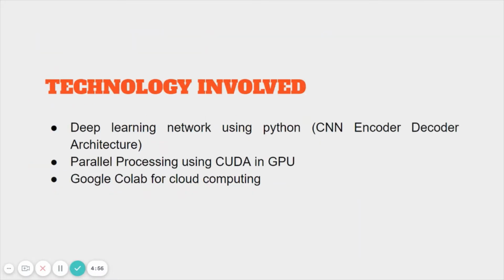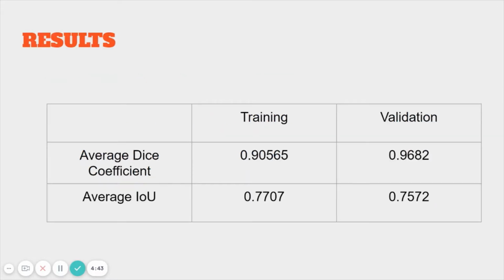We have implemented the architecture using a neural network in Python. Parallel processing has to be used to implement the N4ITK algorithm using CUDA in GPU. We've used Google Colab as our IDE. These are the training and validation scores obtained from the model. We use dice coefficient and intersection over union as the evaluation metrics.